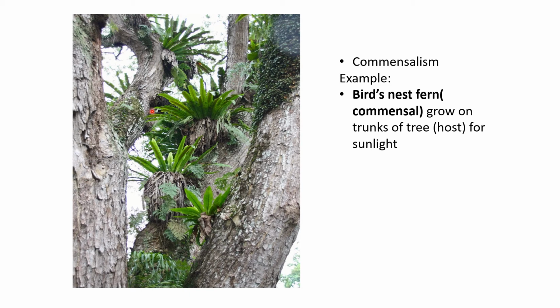You can see that the fern is just growing on the trunk of the tree, but it's not causing any harm to the tree. So this is an example of a commensalism relationship, in which the commensal is the plant that is getting the benefit. The commensal will only grow on the trunk of the tree. The trunk of the tree, which is the host, is getting neither benefit nor harm.